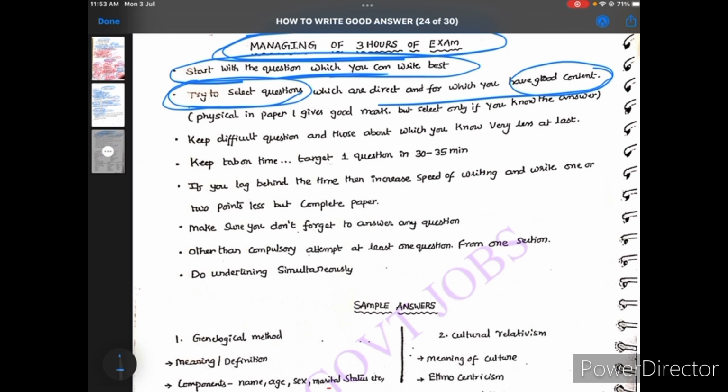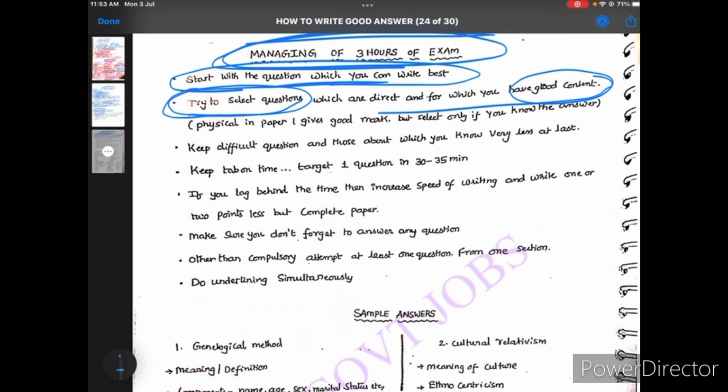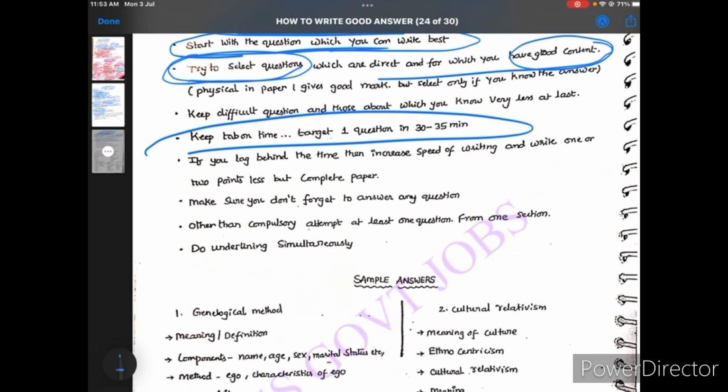And at the same time, try to practice daily answer writing for GS and mains, GS and optional also, any optional, not only anthropology, any optional or GS, essay writing, everything. If you practice daily, then you will get clarity about answer writing also. Okay, and at the same time, keep the time. Whenever you are practicing answers, just keep a timer and practice answers daily. Okay, and don't think no one has seen my answer, no one has seen where I am writing. Don't do that. Just put the timer on and try to write in that time only.